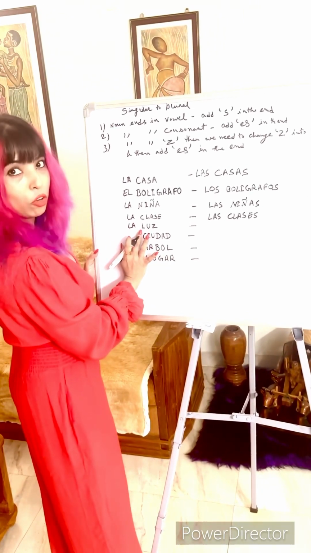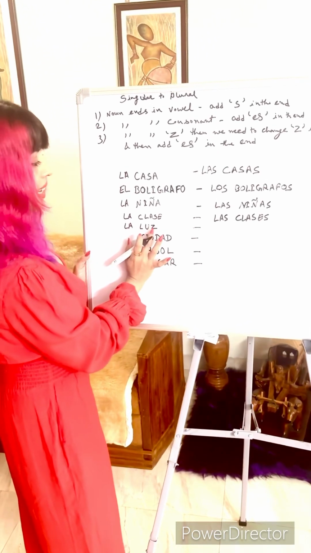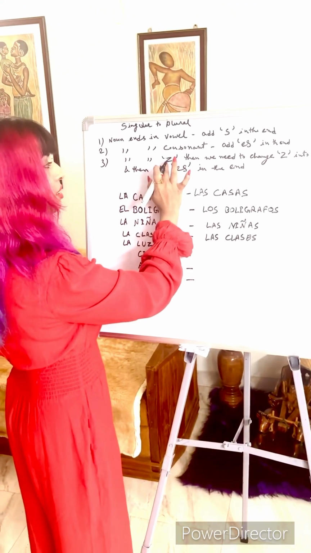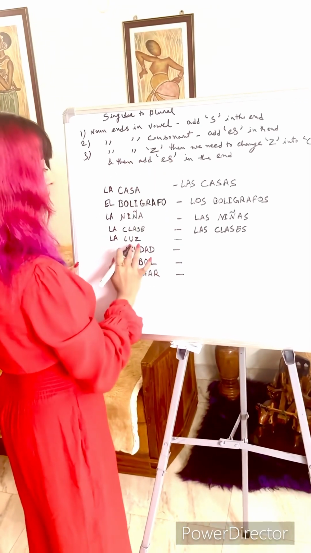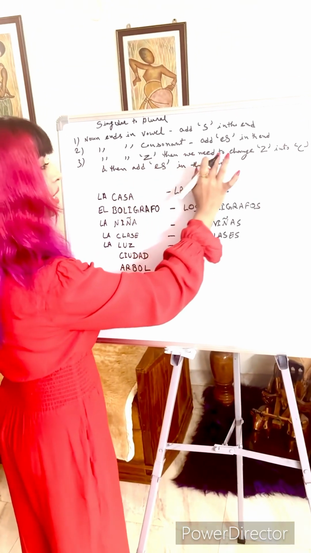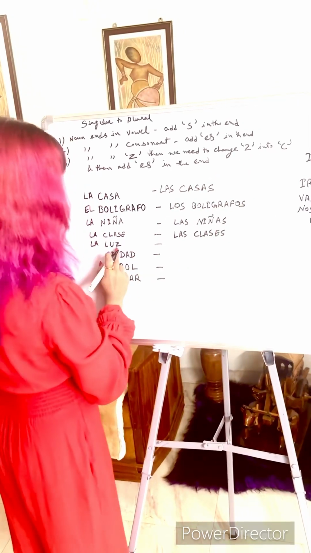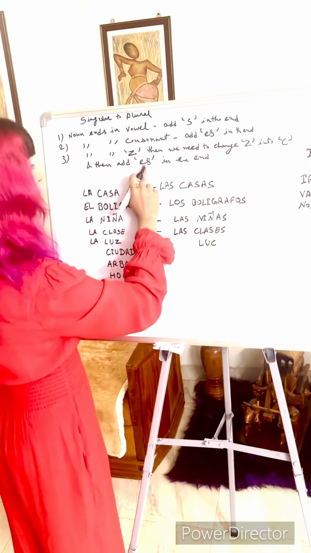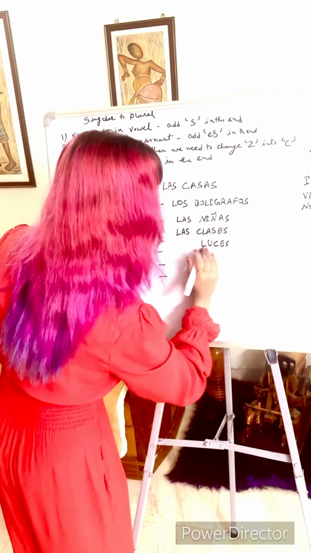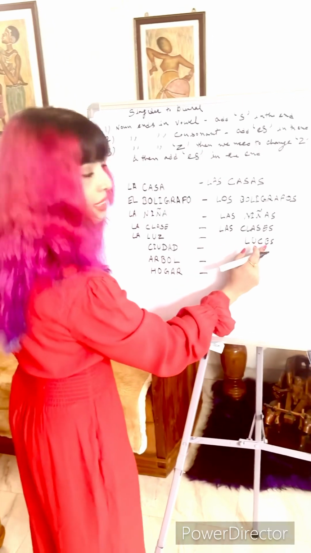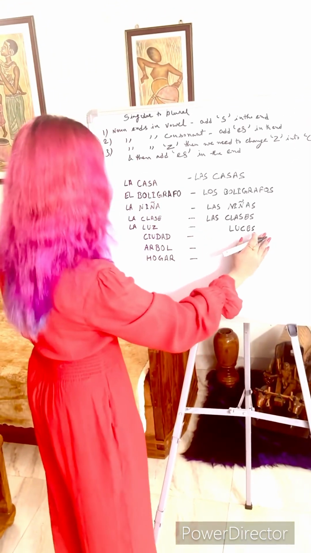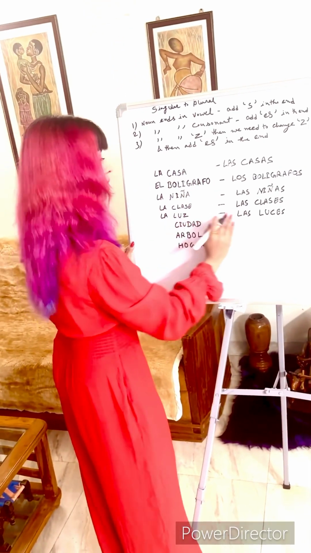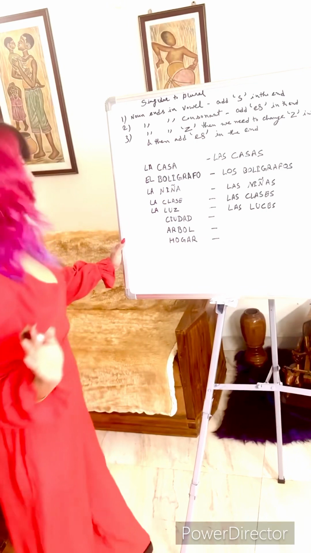So how are we going to change it into its plural form? Last letter is zeta, so we need to change it into C. So L-U-C, and then we need to add ES. So luces. Remember C with E is an S sound. Luces. And la becomes las. So la luz becomes las luces for plural.